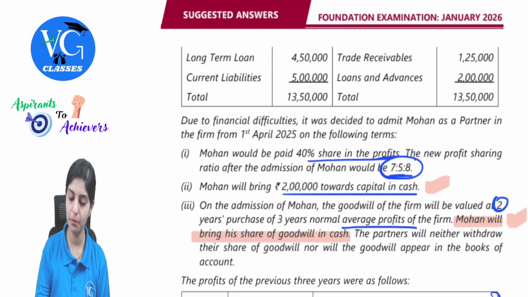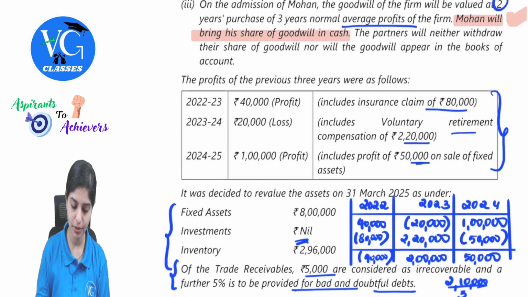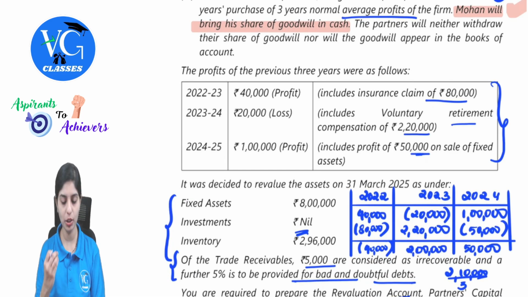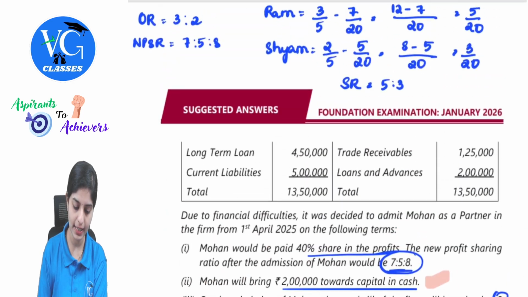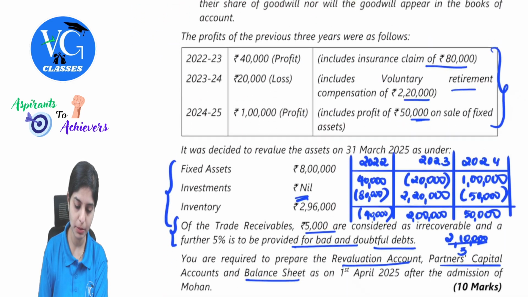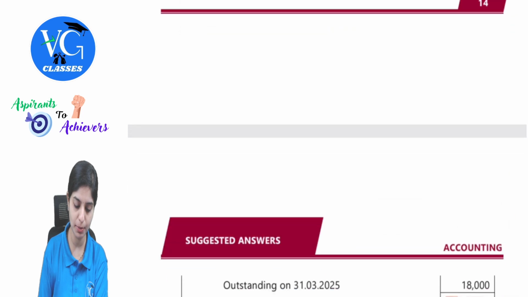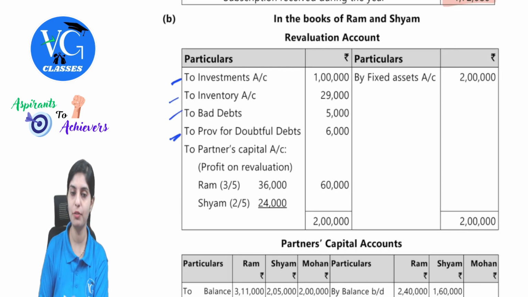So the total trade receivable was 1 lakh 25,000. In that, 5,000 is bad. So what remains? 5% of the remaining amount will be shown as your provision for bad and doubtful debts. So these were all the points on the asset side. There was nothing mentioned on the liability side. So the treatment of revaluation will be considered as per the values I mentioned: investments, inventories, bad debts, and provision for doubtful debts. I hope you all understood how this has been arrived at.